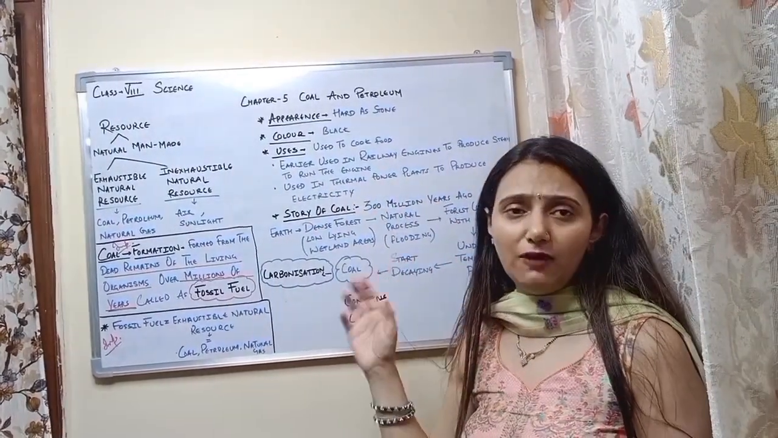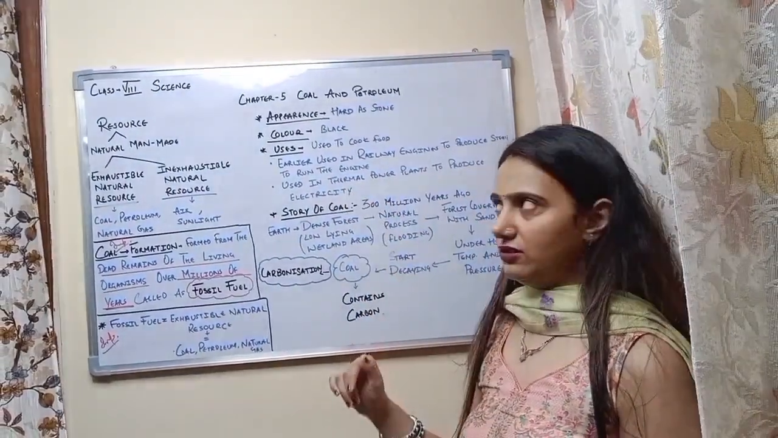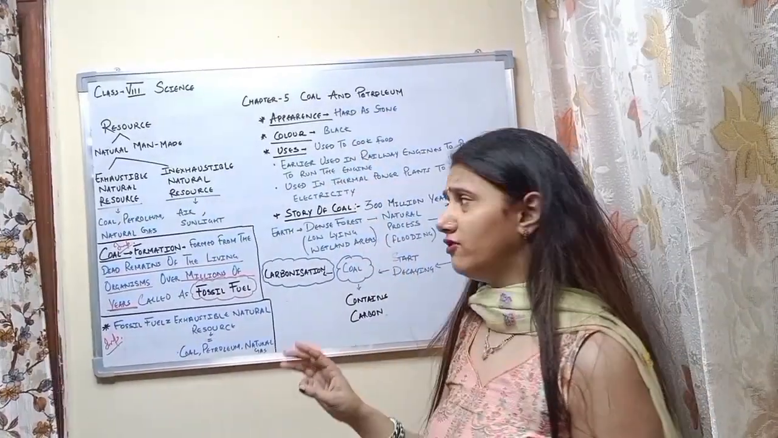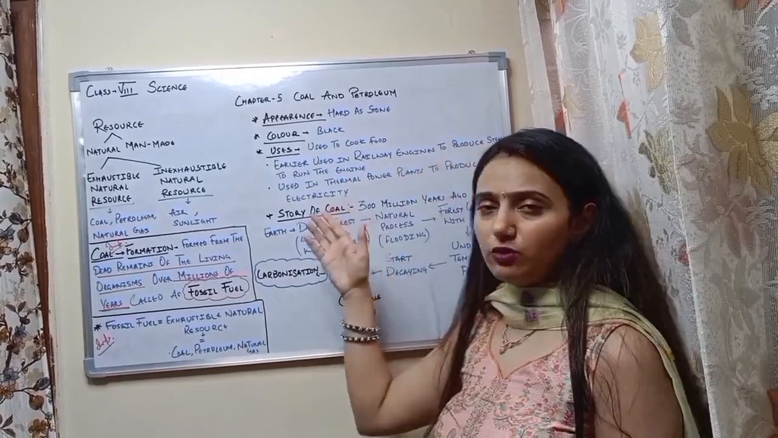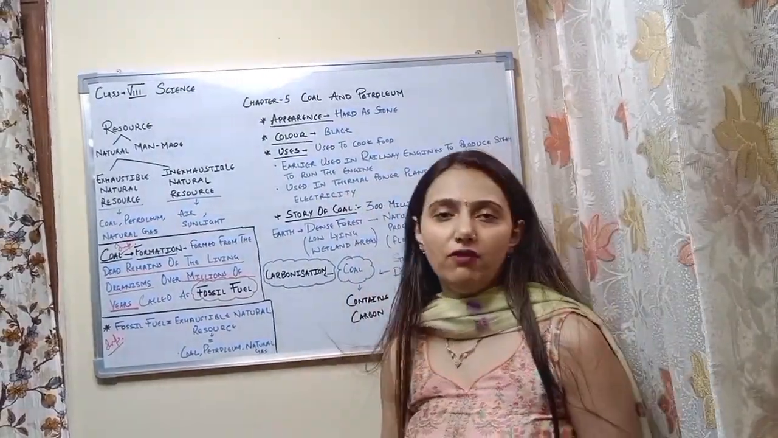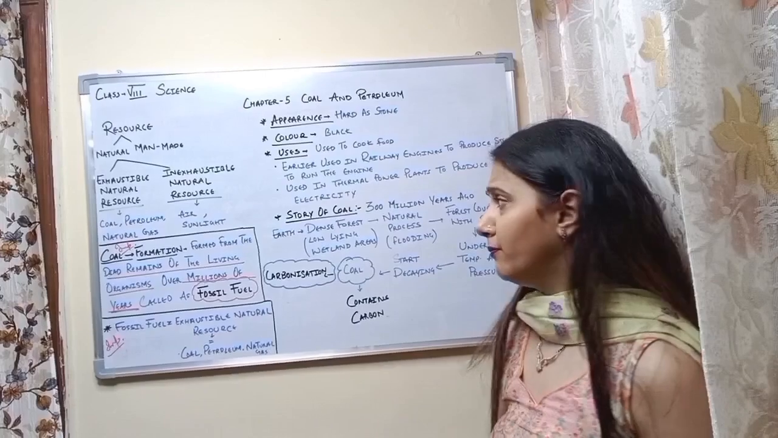It is used in thermal power plants to produce electricity. There are three uses of coal: to cook food, earlier in railway engines to produce steam, and in thermal power plants to produce electricity.